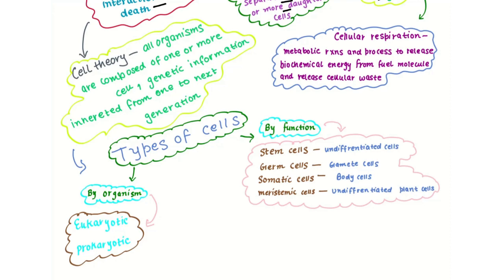Genetic information is inherited from one generation to the next. During cell division, there is division of the nucleus also. So, genetic information is transferred from one generation to the next.